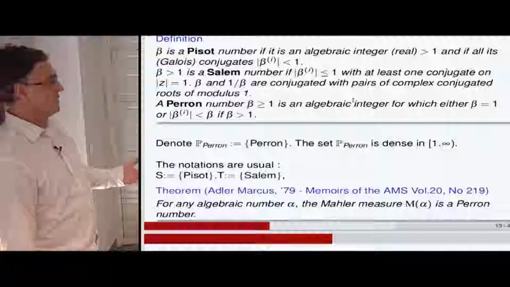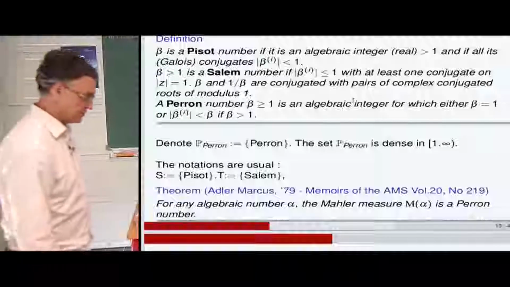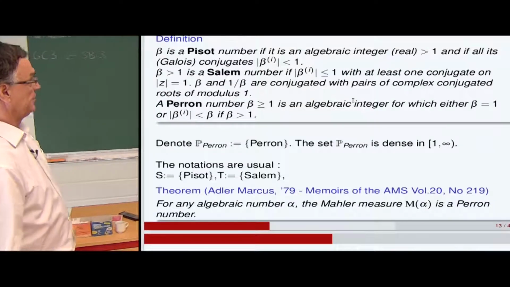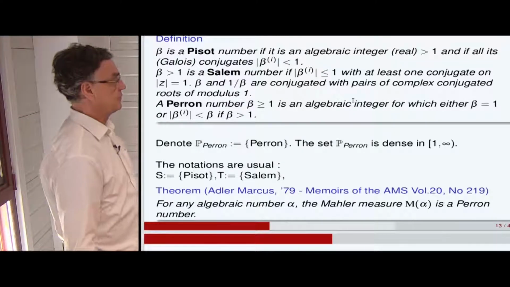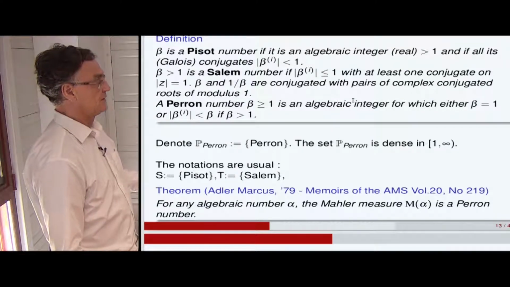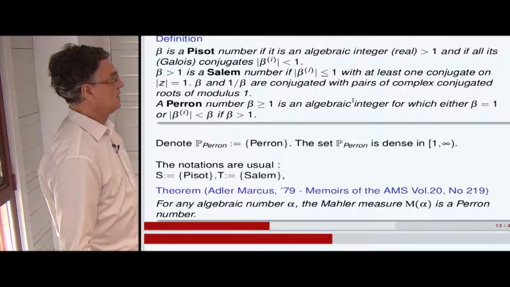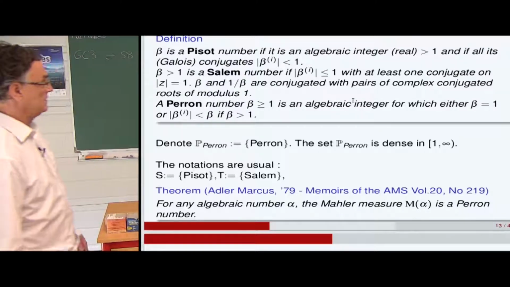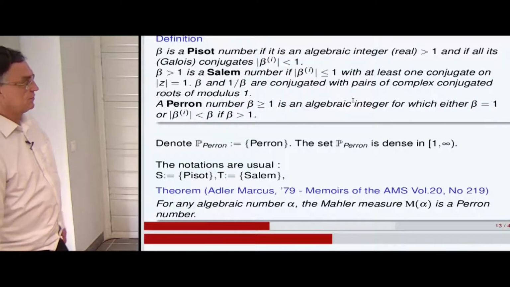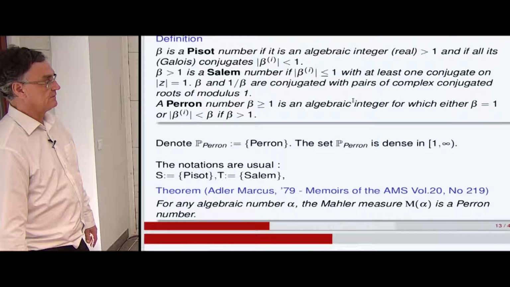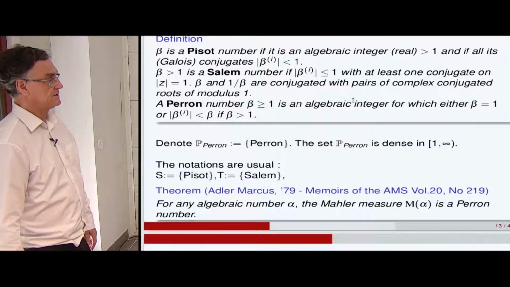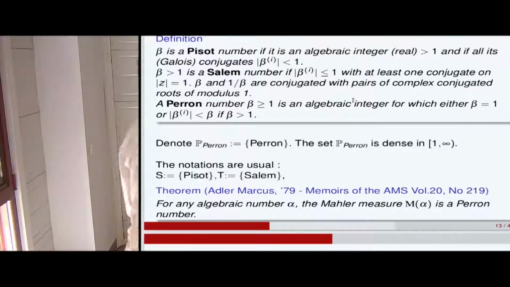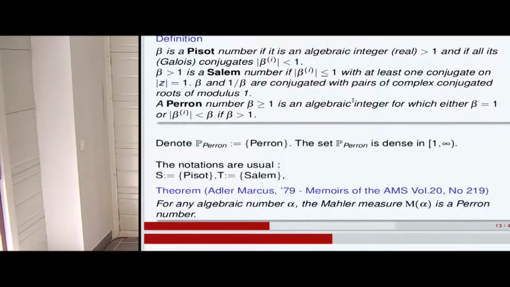And a Perron number is a very important collection of real algebraic integers. A Perron number beta is an algebraic integer for which either beta equal 1 is a Perron number, or all the conjugates of beta, all the other roots of the minimal polynomial of beta, in modulus are strictly less than beta, when beta is strictly greater than 1. So P denotes the set of Perron numbers.